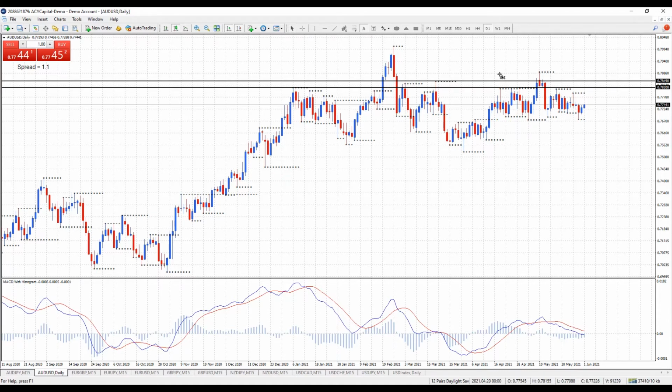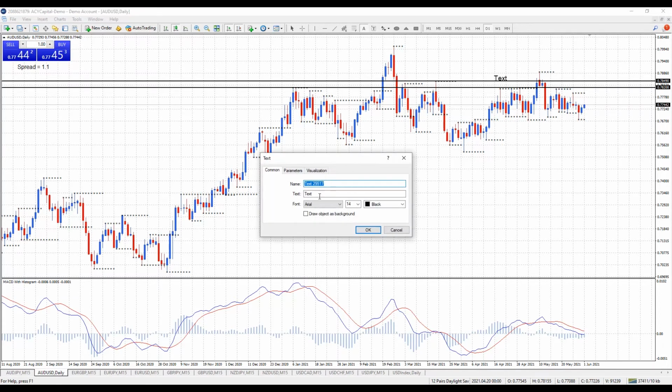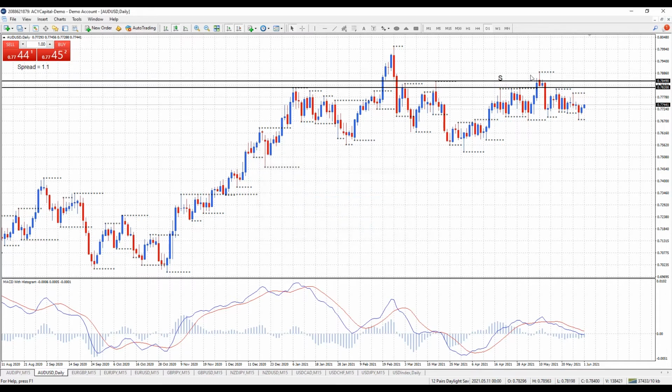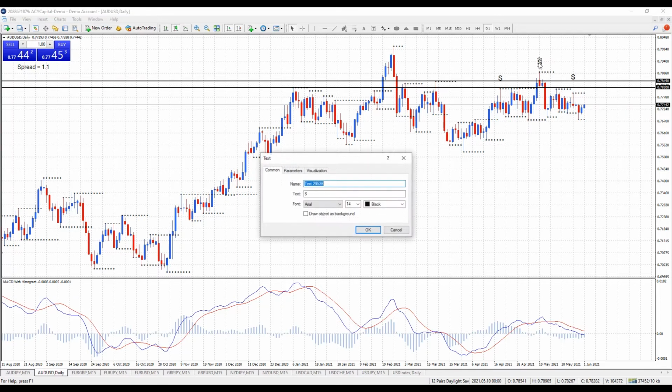So we potentially have here a smaller left shoulder there, maybe a right shoulder forming over here, and a head.